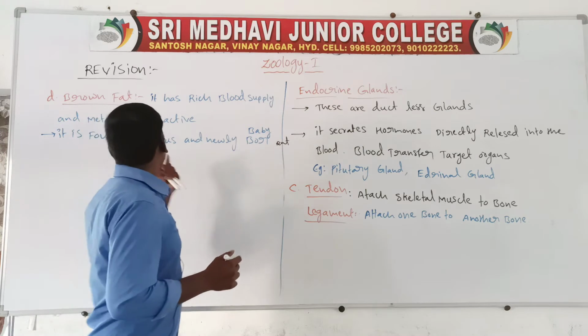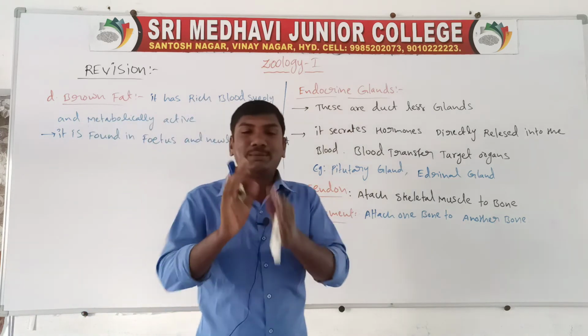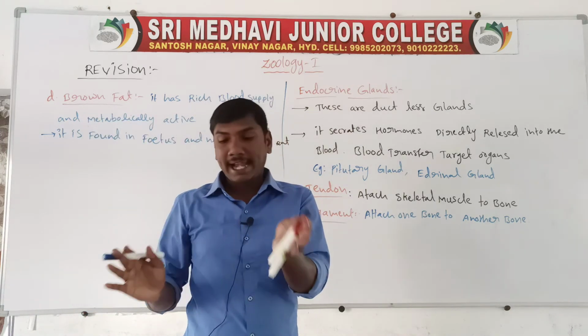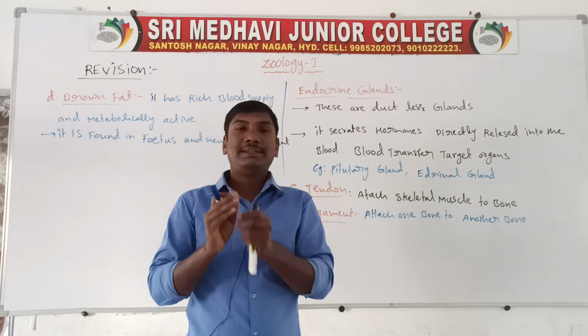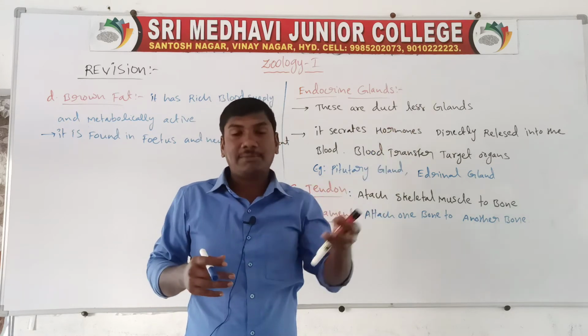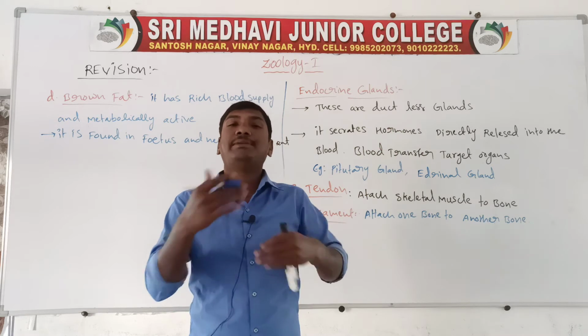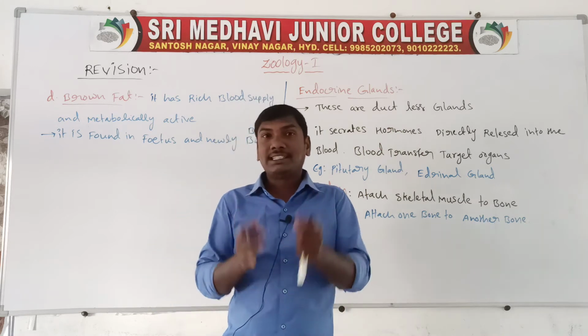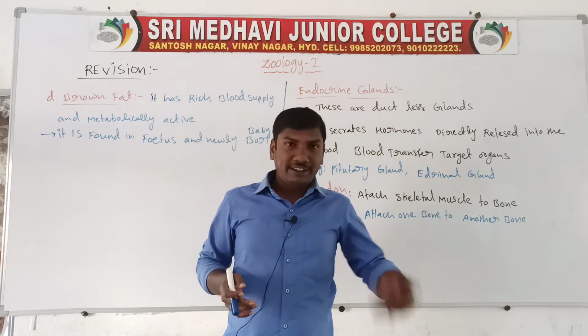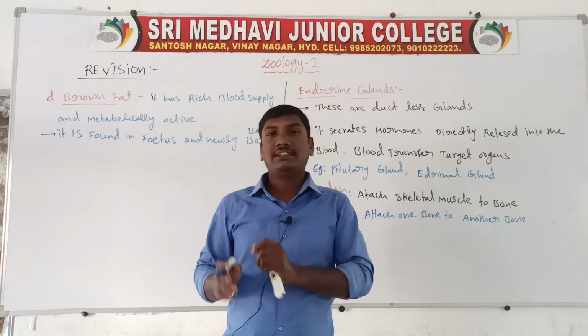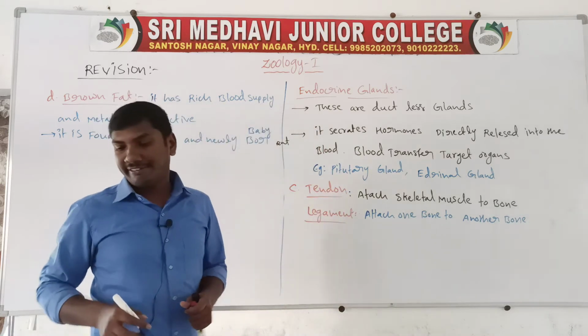So brown fat has a rich blood supply and is metabolically active. Rich blood supply means oxygenated blood is coming and nutrition is present, so they are metabolically active. It is present in the fetus and newborn baby. Next one, white fat.